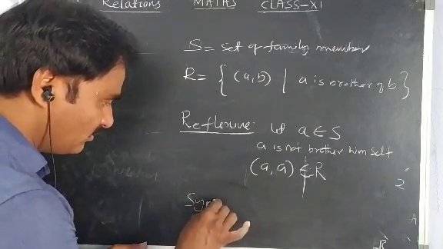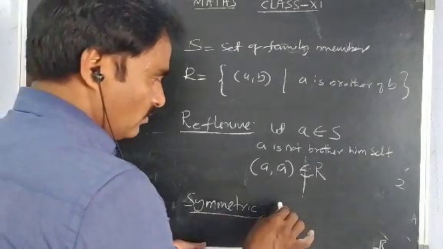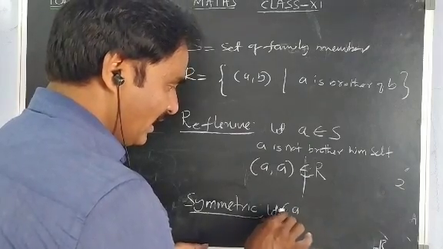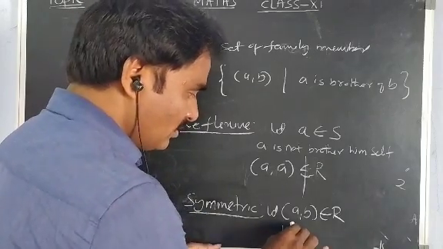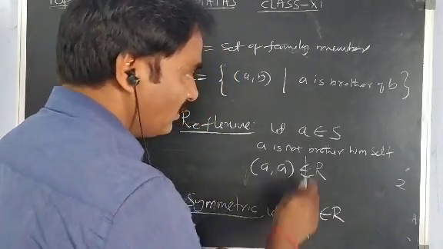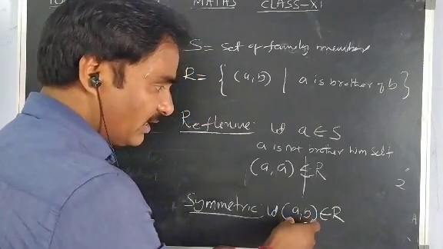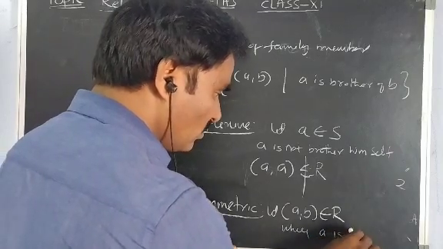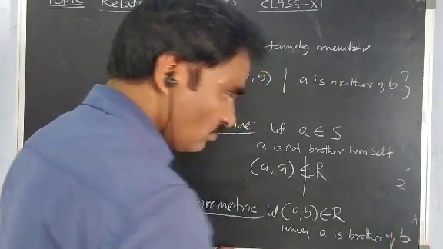Now I am going to check symmetry. To check symmetry, I need one ordered pair in R. So I am taking one ordered pair. Let (A, B) belong to R. When I take the ordered pair (A, B), it satisfies the relation, so (A, B) already exists in R. Already existing means A is brother of B.